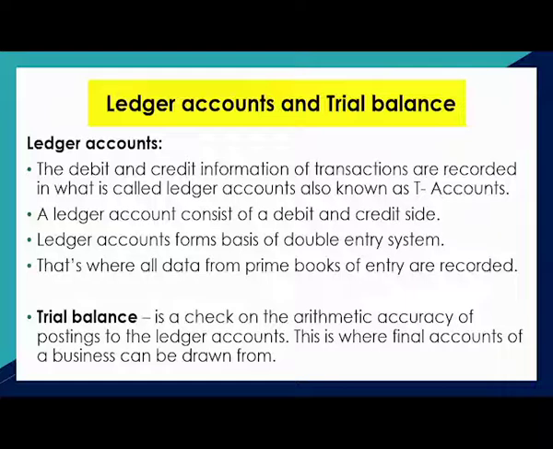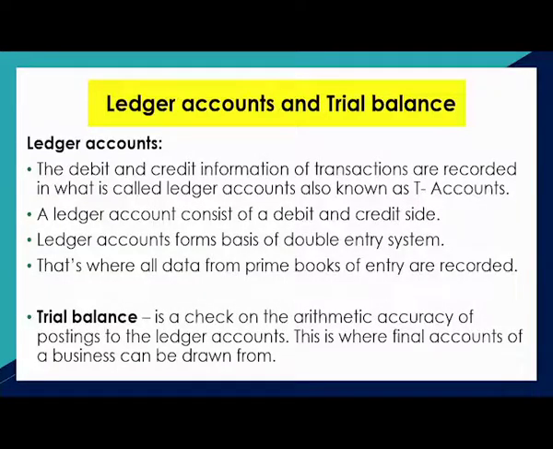So in the ledger accounts, from the journals, all the transactions are transferred to the ledger accounts. From the ledger accounts, the balances of the ledger accounts are transferred to the trial balance. So they are basically just books that are maintained in the accounting system. A trial balance is a check on the arithmetic accuracy of the posting to the ledger accounts. This is where final accounts of the business can be drawn from.